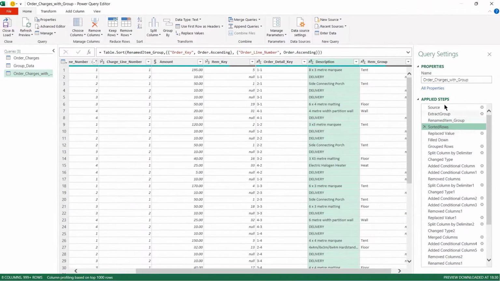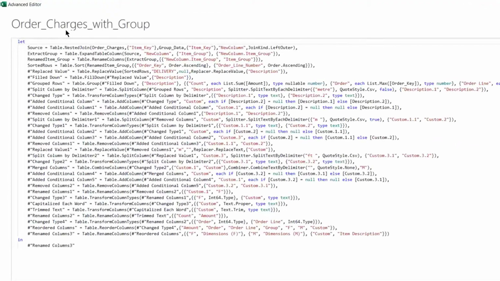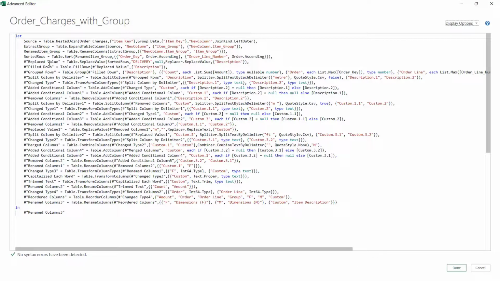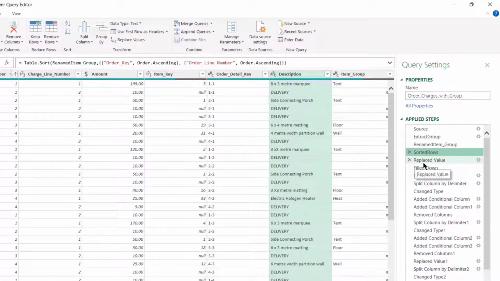To see how these steps look now I've changed the names and removed the spaces, I can go back to the advanced editor and you can see that all the hashes and speech marks have disappeared for these steps, which is what we want because it makes it much easier to read. I just need to do the rest now. So we go back to our steps and we continue.